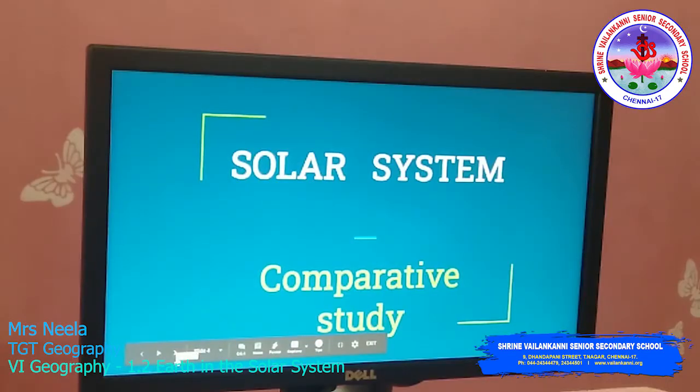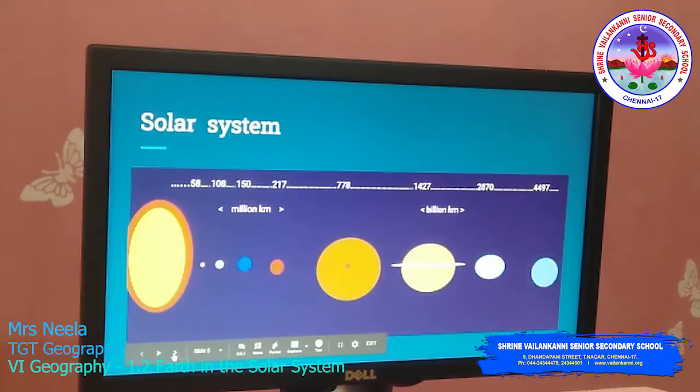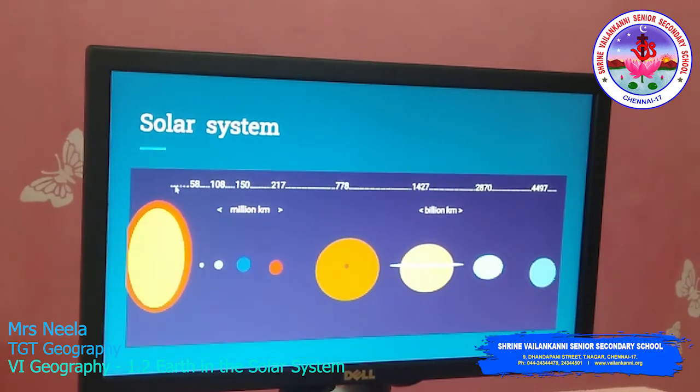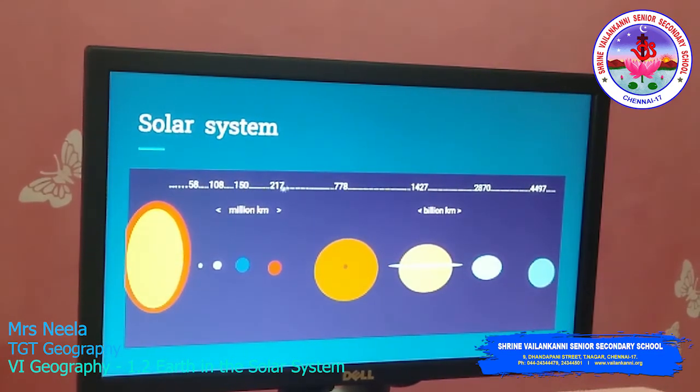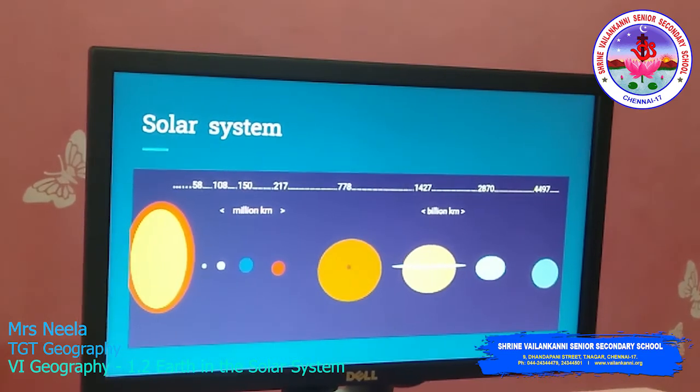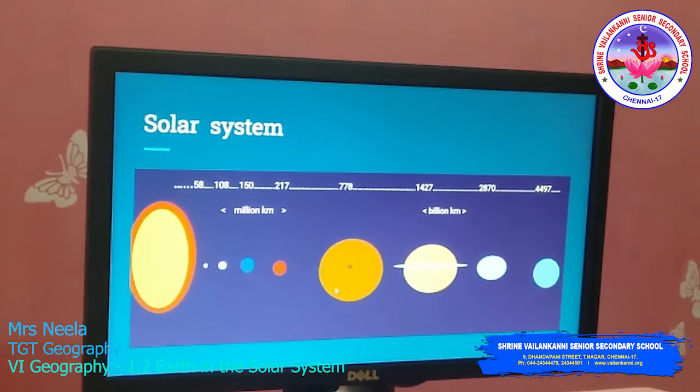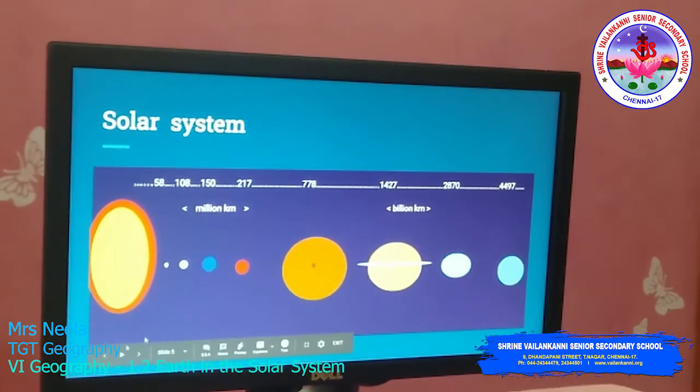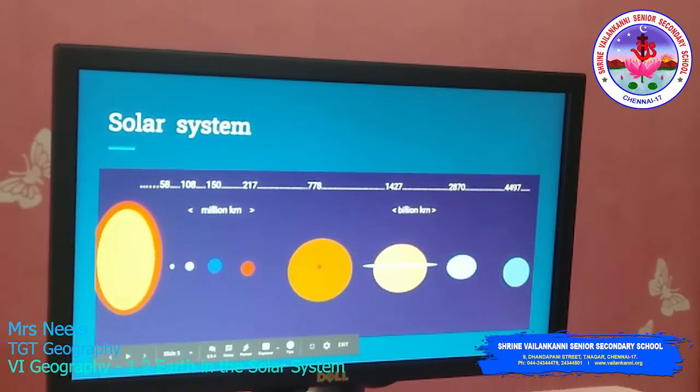Now children, we see the comparative study of the planets in the solar system. Roughly I made the solar system with this diagram. Here I mentioned the kilometers, which is how far the planets are located from the sun, and then I have marked the planets according to their features. Okay, let us see one by one in detail.